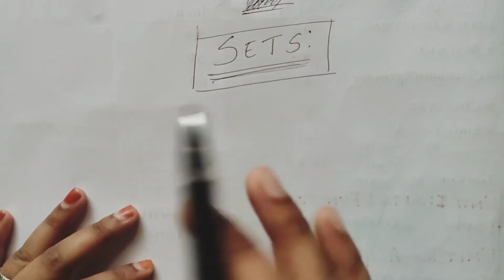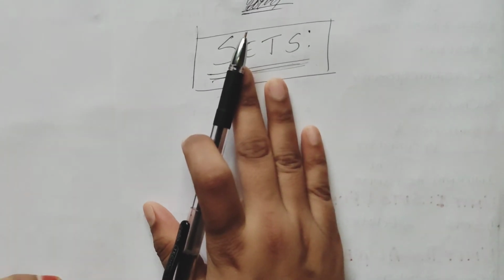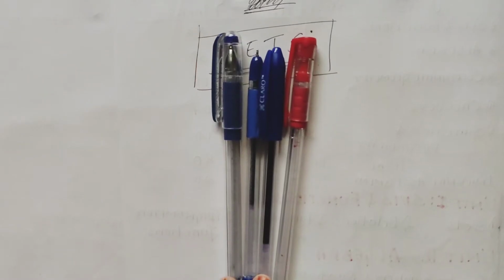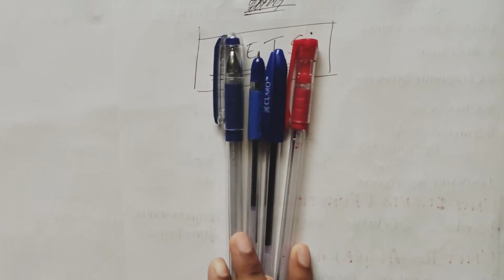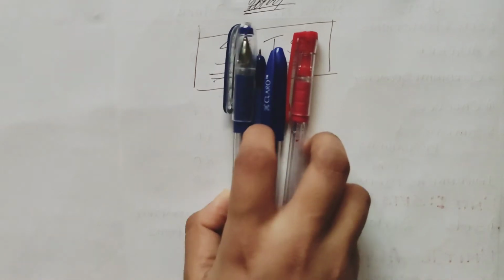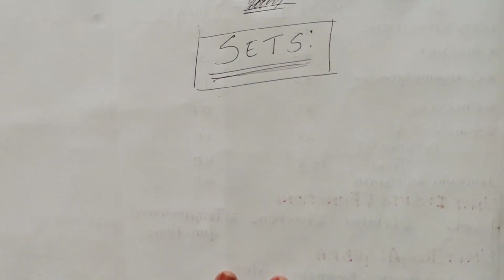Now boys, you'll be playing cards, so you will say, just give me the set of cards. In those cards you will have so many, the king, the queen, so many cards will be there. So that we call a set. We will be studying about this part, but a little bit further, like how it is notated, how it is represented. Now here I have a set of pens. Can you please give me a set of pens with just 4 of them in it? Yes. So here comes your limitation. I'm giving you a kind of boundary, that I'm telling you 4.